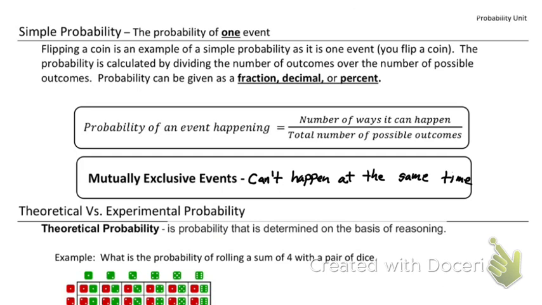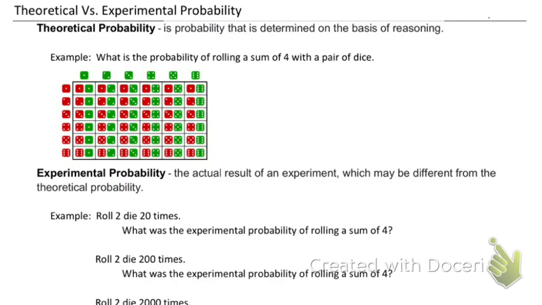Theoretical versus experimental probability. So theoretical probability is the probability that is determined on the basis of reasoning. For example, what is the probability of rolling a sum of 4 with a pair of dice? So we have a pair of dice that we're going to roll. These are all of our possible outcomes. How many outcomes is that? 36. There's 36 of them.